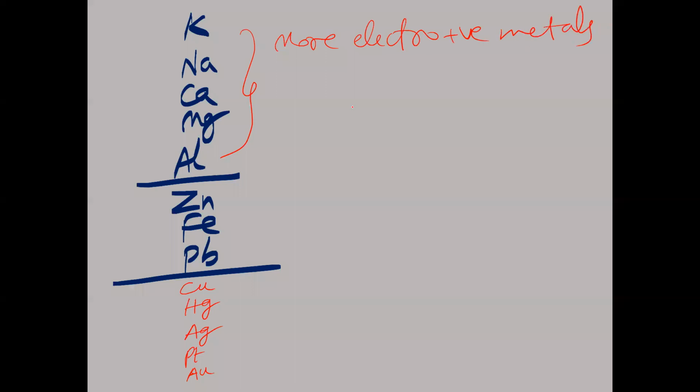More electropositive metals easily undergo oxidation. They have more ability to undergo oxidation.